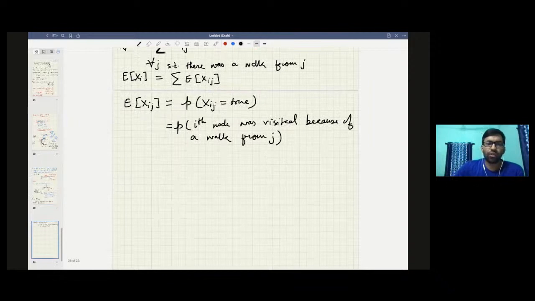Okay, so clearly the only thing that we need to really solve now is this: if some random walk happened from node number j, what is the probability that the ith node was visited, right? Once you do that, you just need to sum that all up and you have the answer because of the linearity of expectation. This is very fundamental if you know linearity of expectation. Whenever you deal with expectation, most likely you will use this. So now let's draw a graph or tree like this.